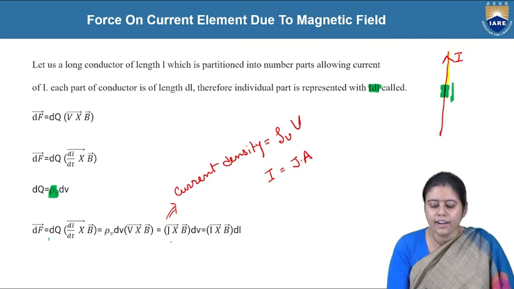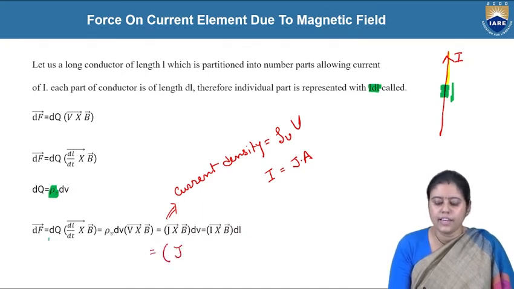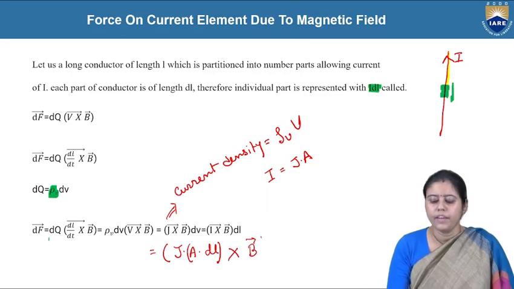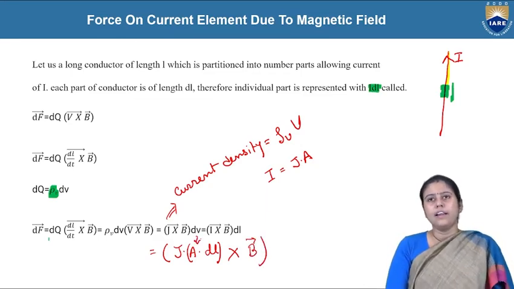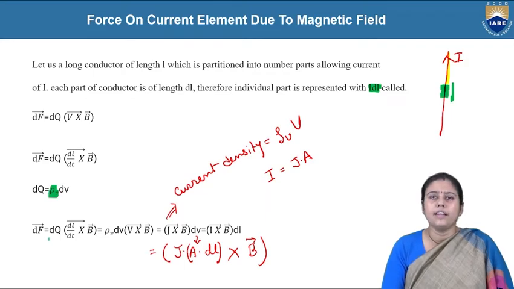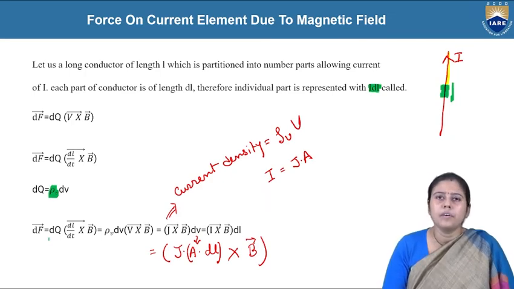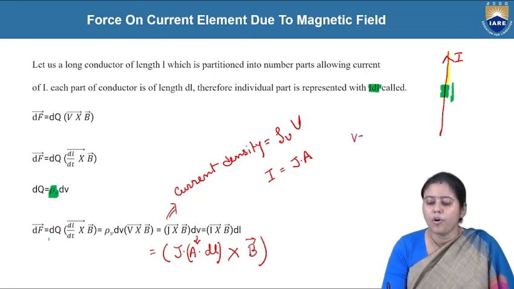I have missed one line actually. What is volume? Volume means A into dl, so we can write dV like this: dV is A into dl. J is the current density, A is the area, dl is the length, and volume is cross-sectional area into length.